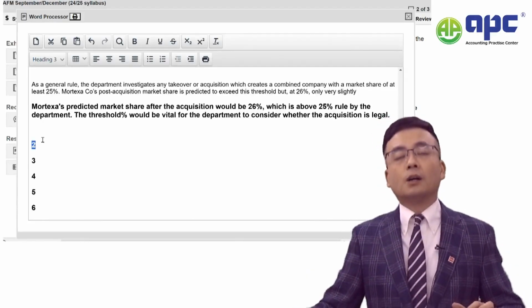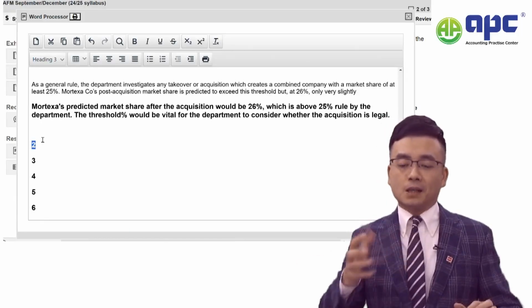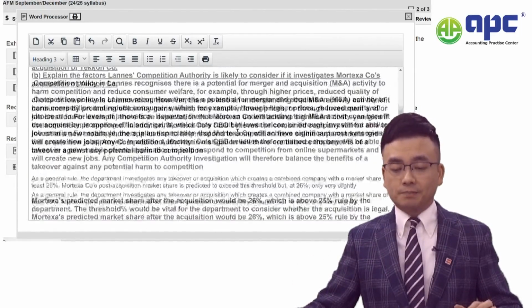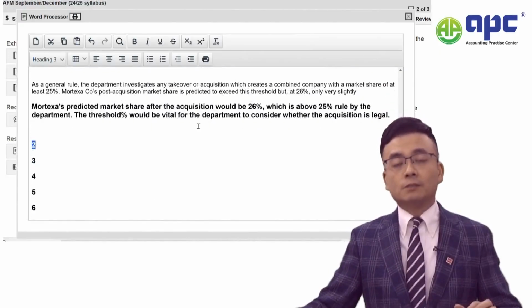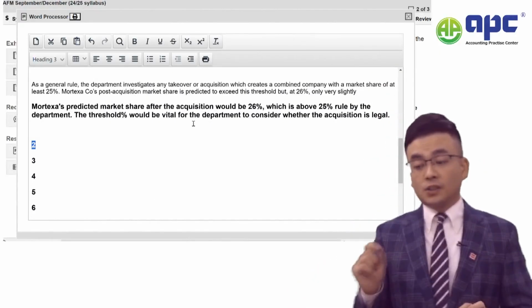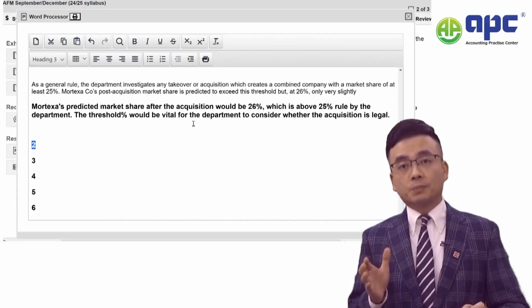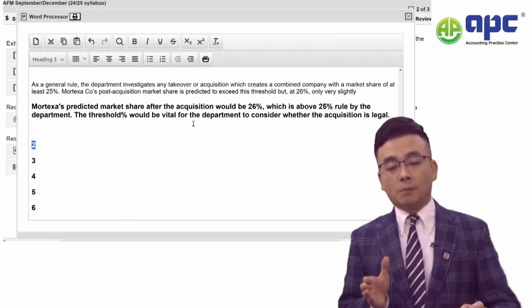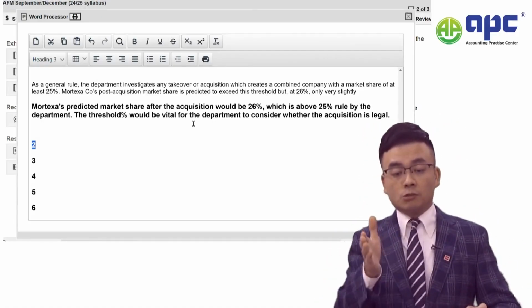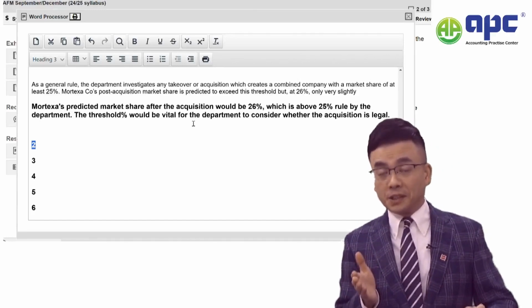Now, at the same time, it really depends on whether or not, I mean, this is not something to do with the exhibit from my perspective, but it's just textbook knowledge that you need to know, that sometimes the department may be using a principle-based approach. So, for example, you're saying that the general rule will be at least 25%. So how about 24.9%? Okay.